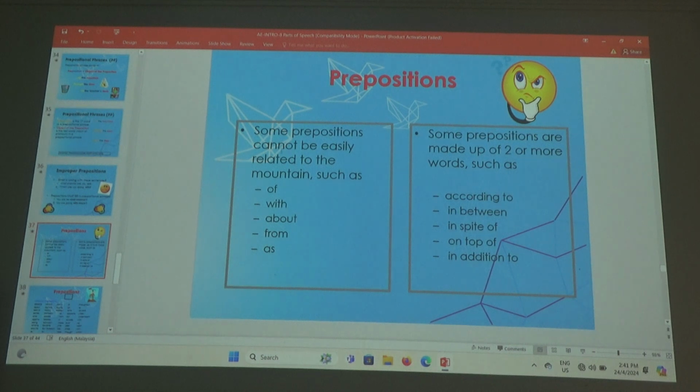Prepositions. Some prepositions cannot be easily related to the mountain, such as of, with, about, from, as. All these are prepositions, but they are not related to the mountain, of course. Some prepositions are made up of two or more words, such as according to, in between, in spite of, on top of, in addition to. Okay, all these are also prepositions, not single words, but double or triple words. Is that okay?